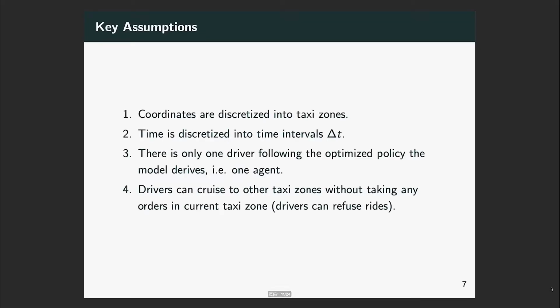There are four key assumptions that we make in this process. So we discretize coordinates and time. The third assumption that we made is we treat this as a one-agent reinforcement learning problem. And the fourth assumption that we made is drivers can refuse rides. These assumptions will be really handy when we try to build up the model.